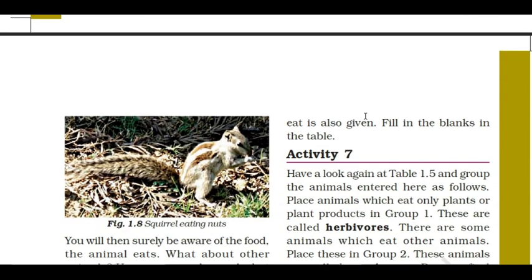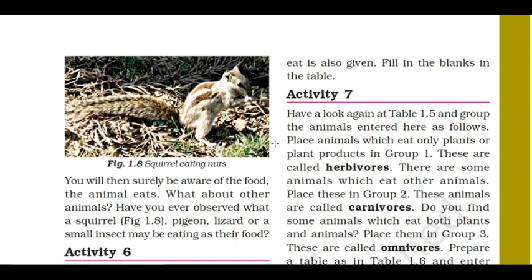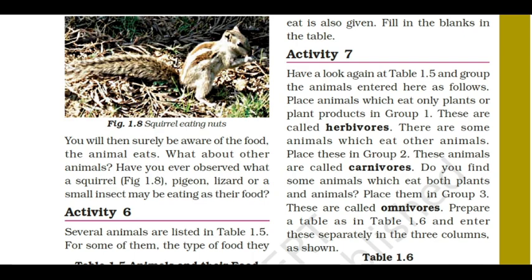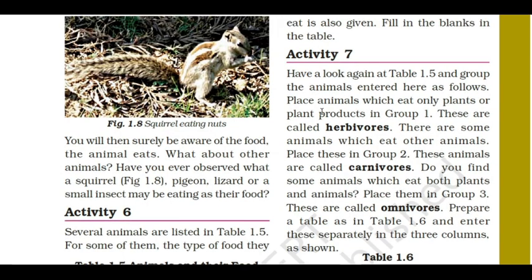What do animals eat? Different types of animals have different food habits. Here a squirrel is eating nuts. You all know that. We have often seen the squirrel in our garden, and it eats fruits and nuts. There are three types of food habits in animals: herbivorous, carnivorous, and omnivorous.